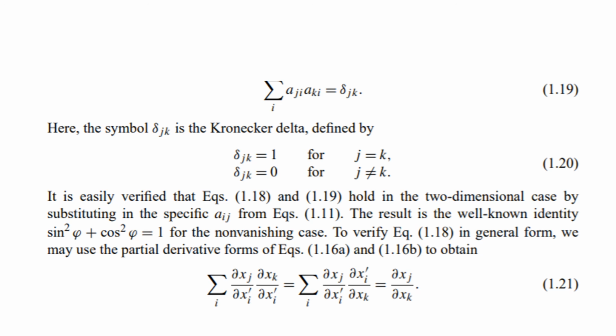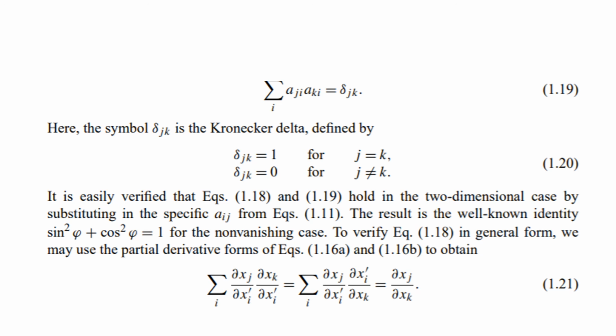This property is given in the Kronecker delta. Kronecker delta, delta jk is equal to 1 for j equal to k, and 0 for j not equal to k. Therefore, these two properties can be combined together and written in terms of the Kronecker delta. Summation aji aki, these are two direction cosines multiplied, where i varies from 1 to n, that will be equal to delta jk.